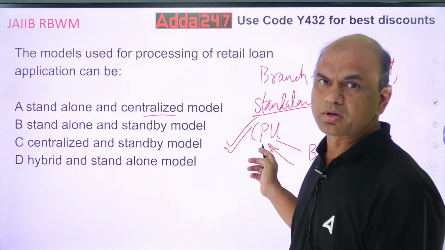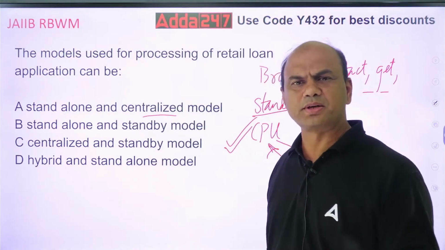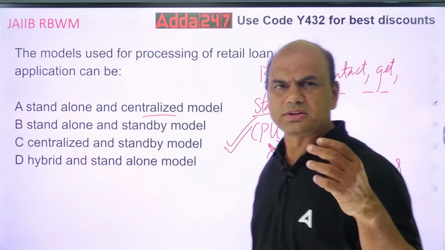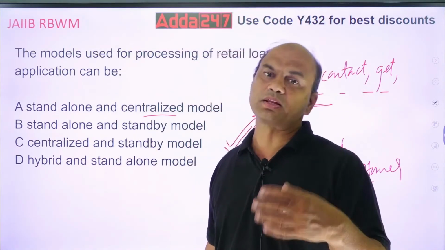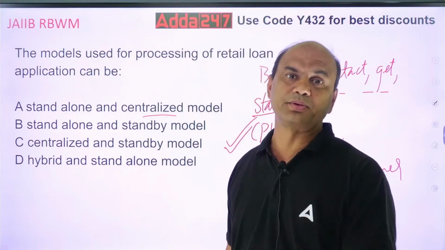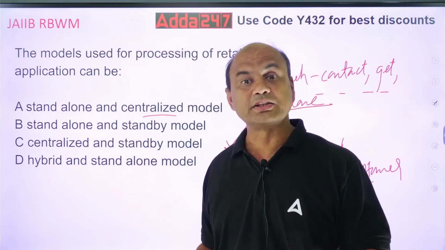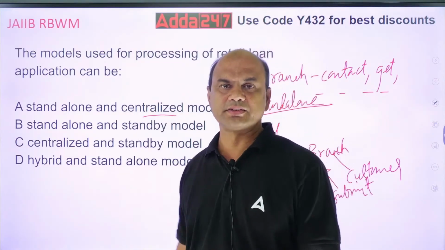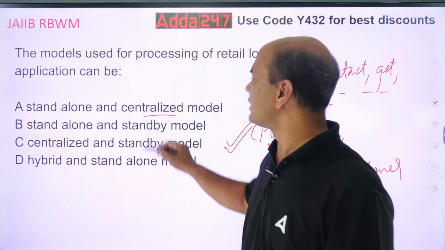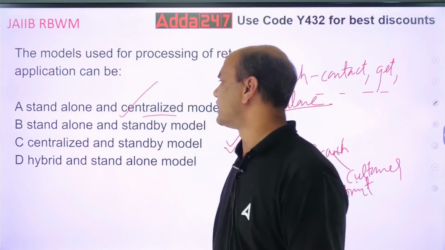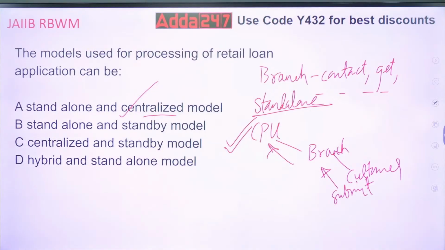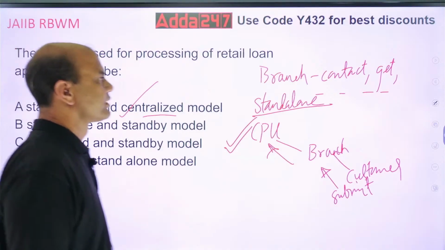So, in this CPU model, what happens? Branch collects all the documents and just sends it to the CPU. CPU does the processing. So, loan sanctioning, disbursement, even monitoring will be done by the CPU. So, branch is free for sales. Branch main job is sales, isn't it? So, what is the answer over here? It is standalone and centralized model. Got it? Clear? Next.